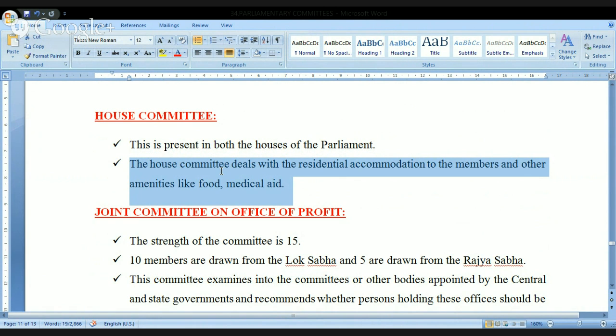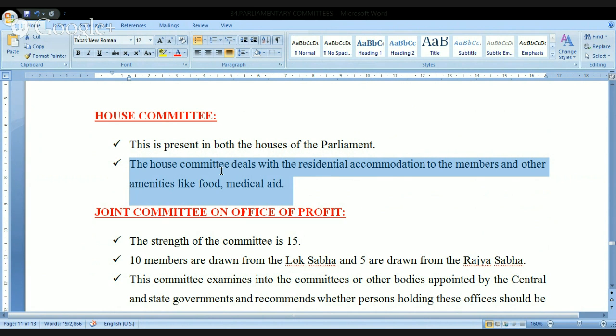And how the accommodation is given depends on their status. Members of the parliament, ministers of state, cabinet ministers, and other ministers. So like this, depending on the status, the accommodation will be provided, but everybody has to be provided with the accommodation.